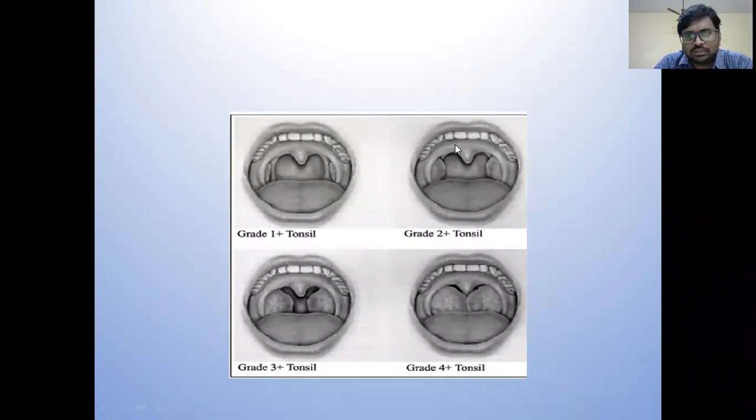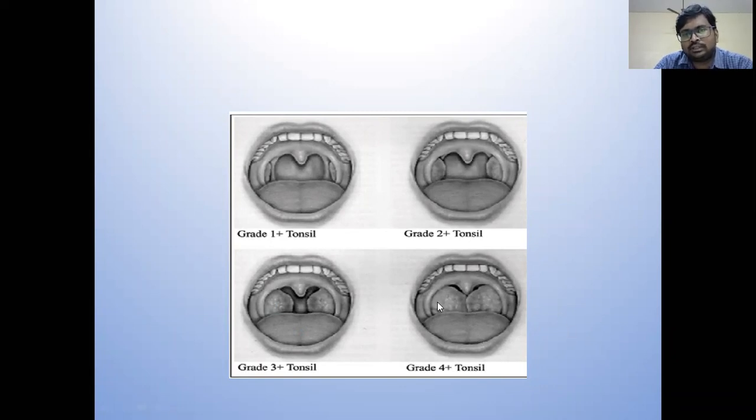In grade 2, the tonsil reaches up to the brim of the tonsillar fossa, formed by the palatoglossus and palatopharyngeus. In grade 3, the tonsil crosses the brim, but it does not touch the opposite tonsil or reach the midline. This is the grade 3.